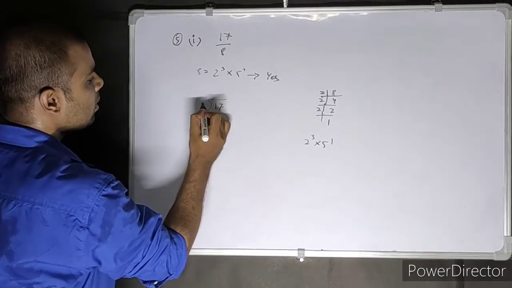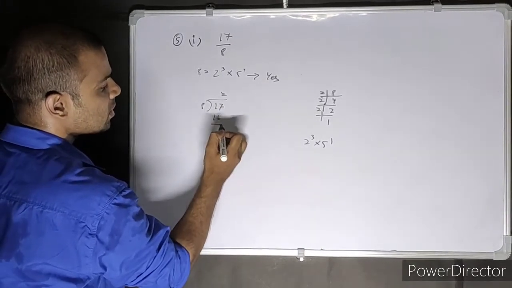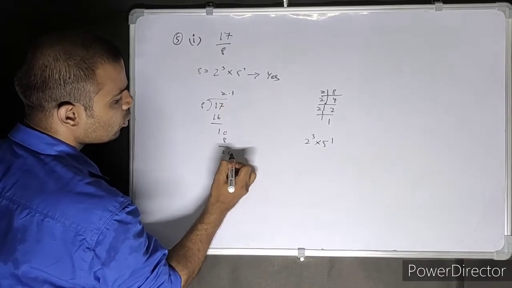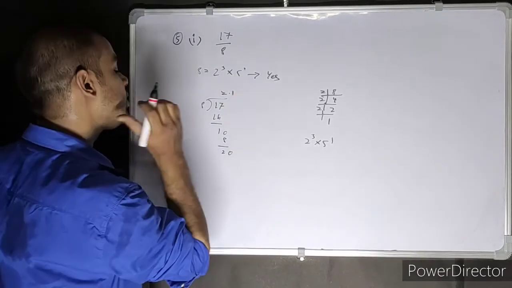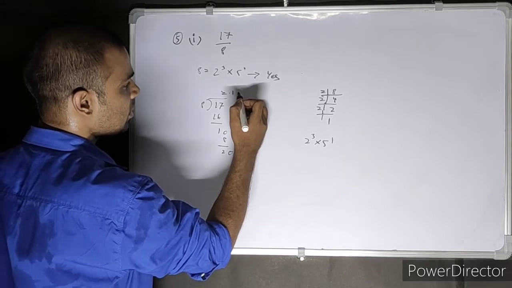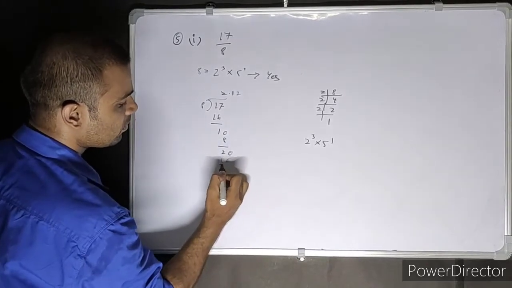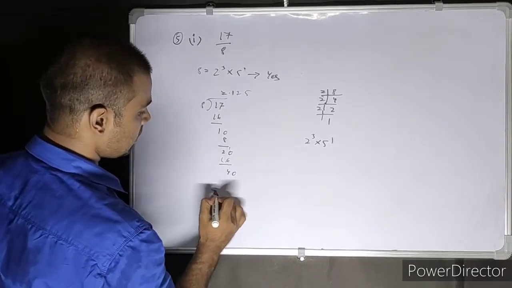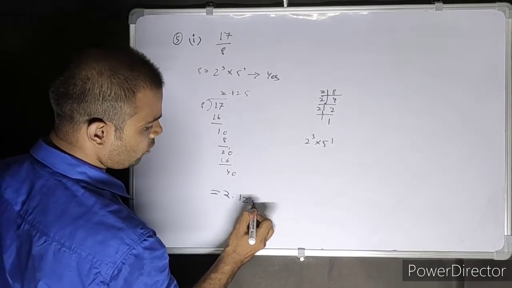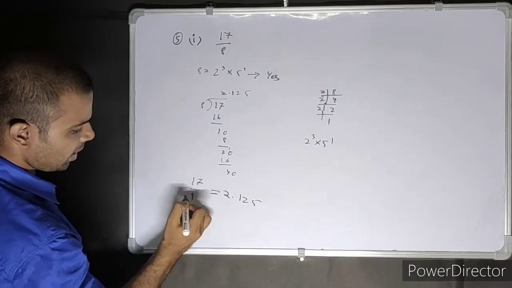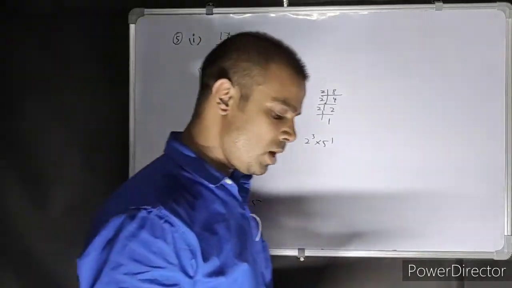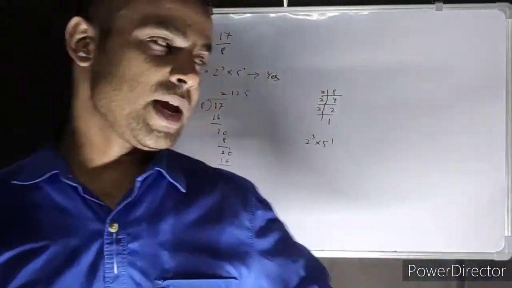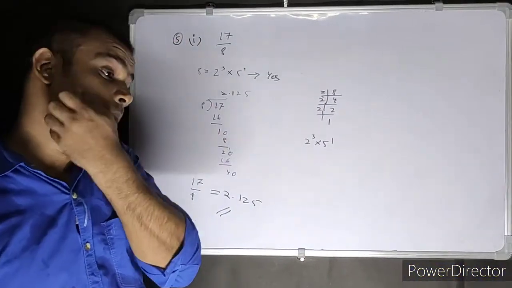So expand it. 8 2s are 16, 8 3s are 24, 8 5s are 40. So the answer is 2.125. That is 17 by 8. So if it is a terminating decimal, then expand it. If it is not a terminating decimal, say no, it cannot be expanded. That's all, students.